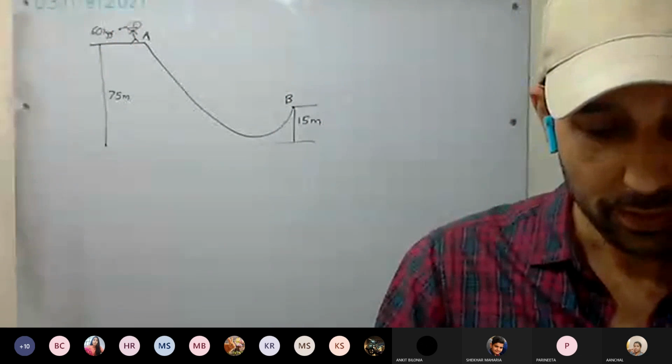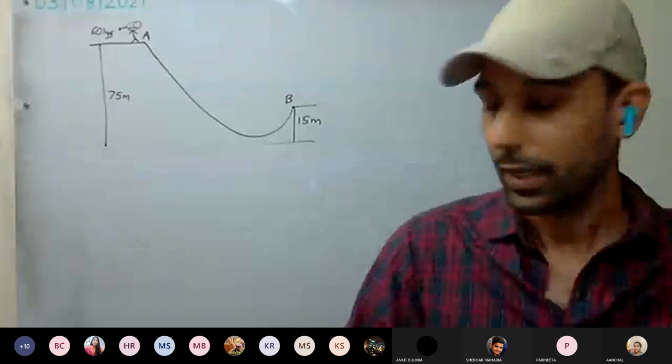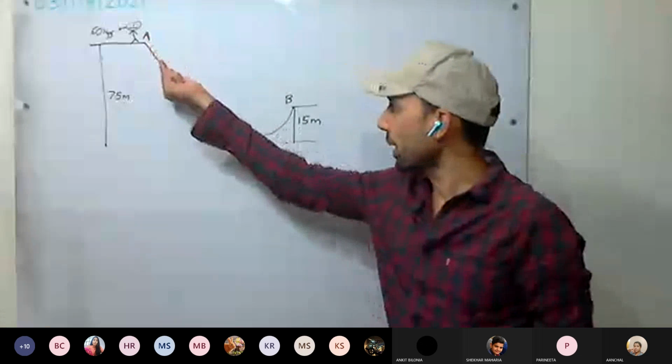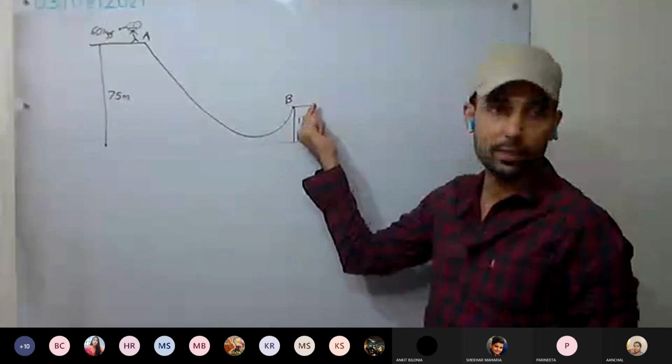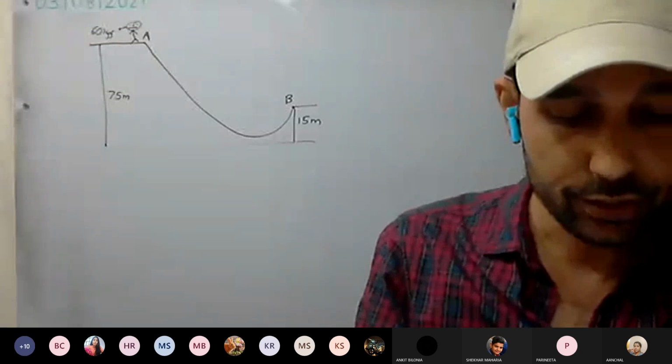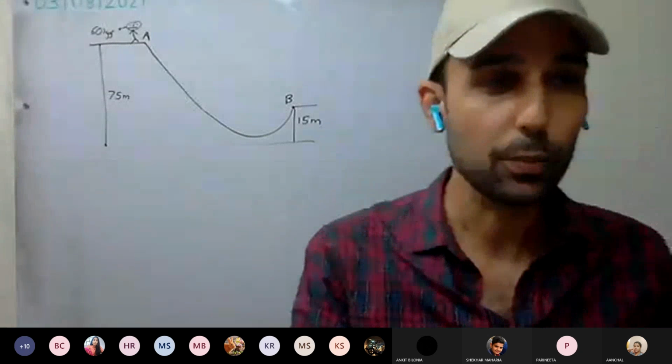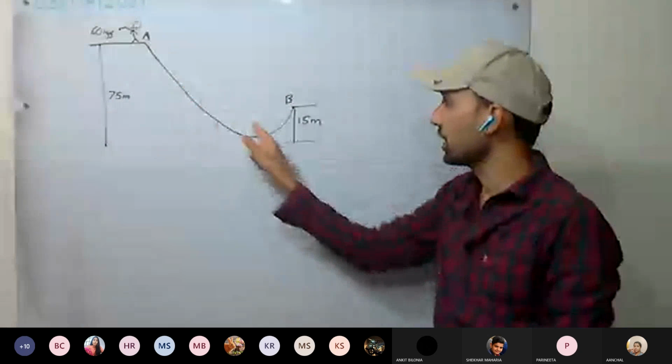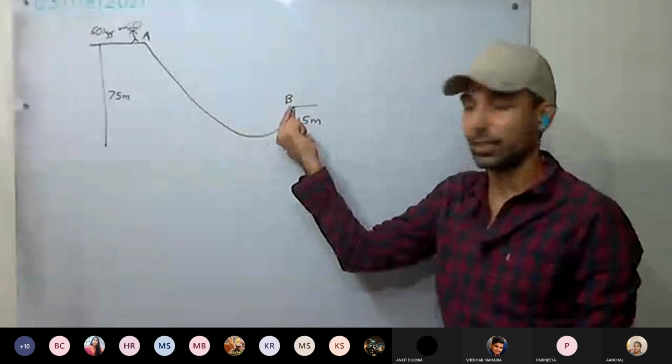The skier stands at A, the top of the ski jump. He moves from A and takes off his jump at B. Okay. So first question: calculate the change in gravitational potential energy of the skier from A to B. What is the change in the potential energy from A position to B position?